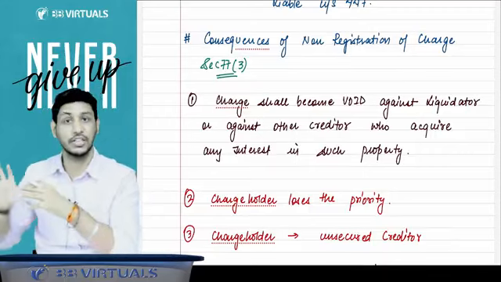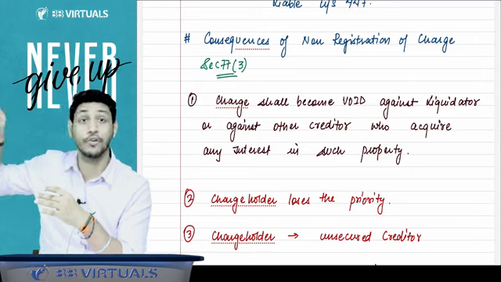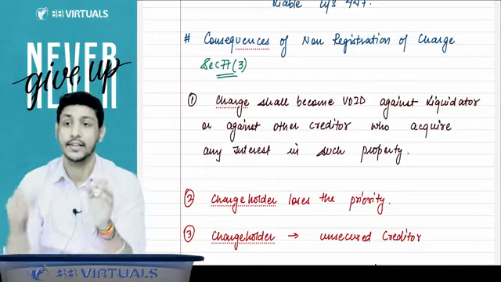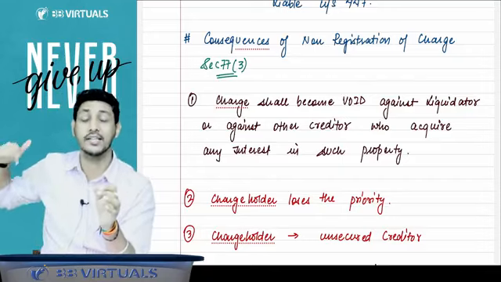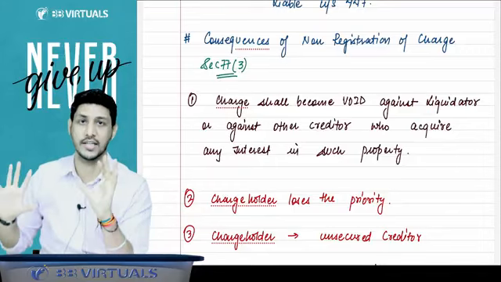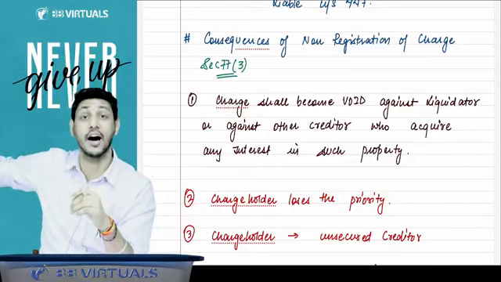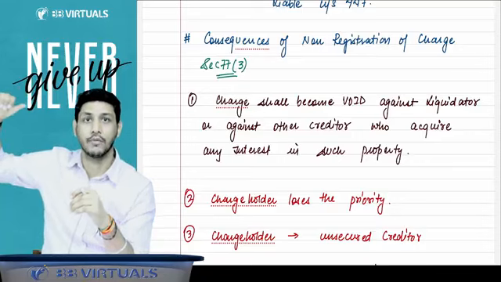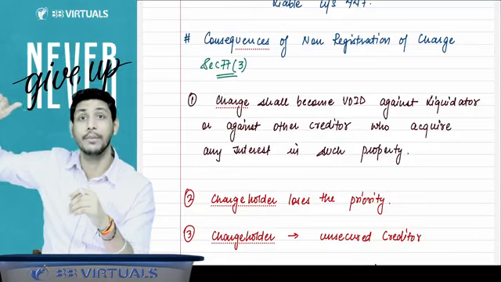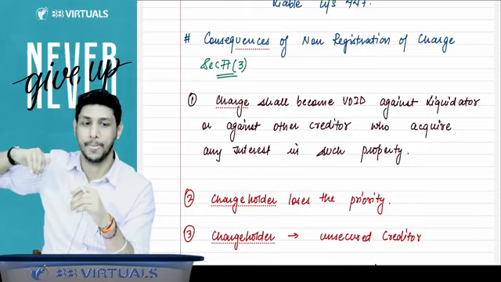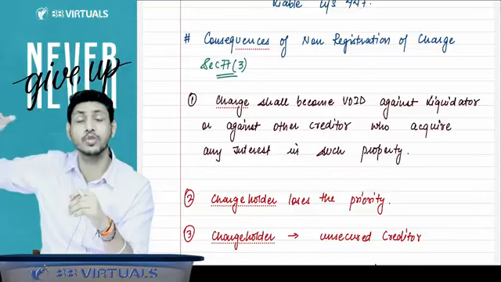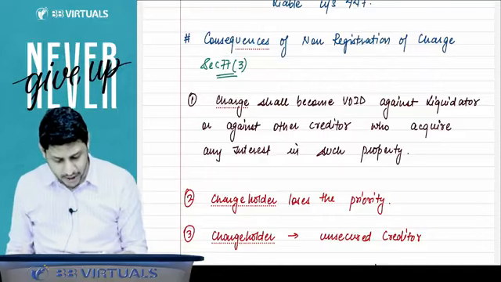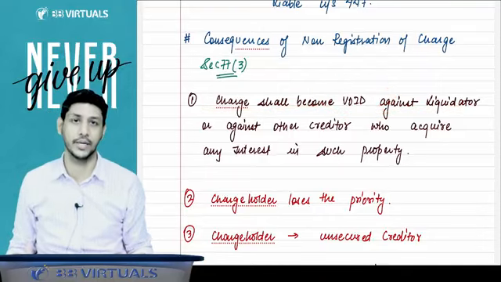It means if you have created a charge but have not registered that charge, and now the company goes into liquidation, the liquidator will consider that charge as a void charge, and that lender will be treated as an unsecured lender. The priority the charge holder was having, he will be losing. It will be reduced to the level of unsecured creditor, and the charge shall become void against the liquidator.